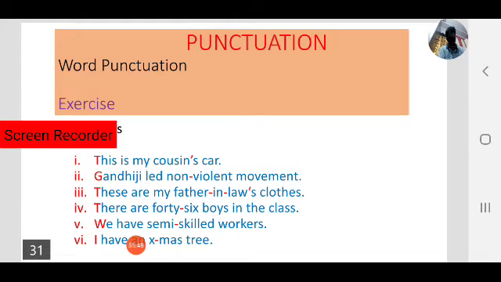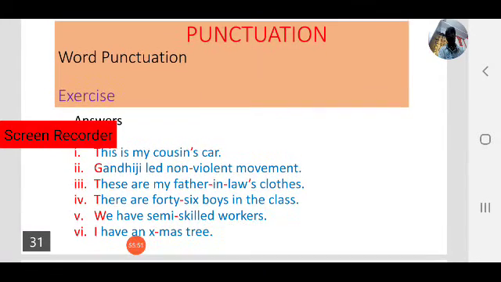Practice is important for grammar. So revise the notes you made over the last 3 sessions. In writing, always follow punctuation rules. That is very important, otherwise it creates a bad impression or leads to misunderstandings. So punctuation plays a crucial role in writing. Follow all the rules we have learnt.